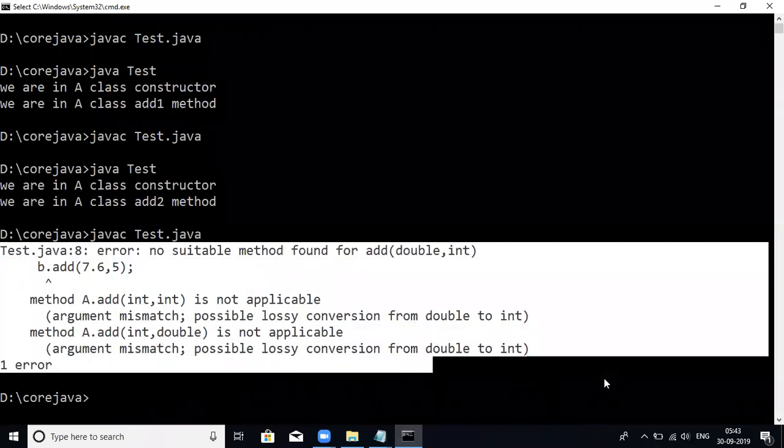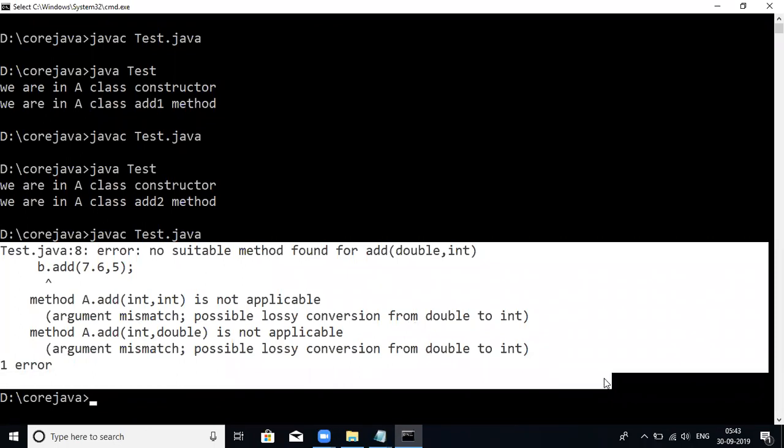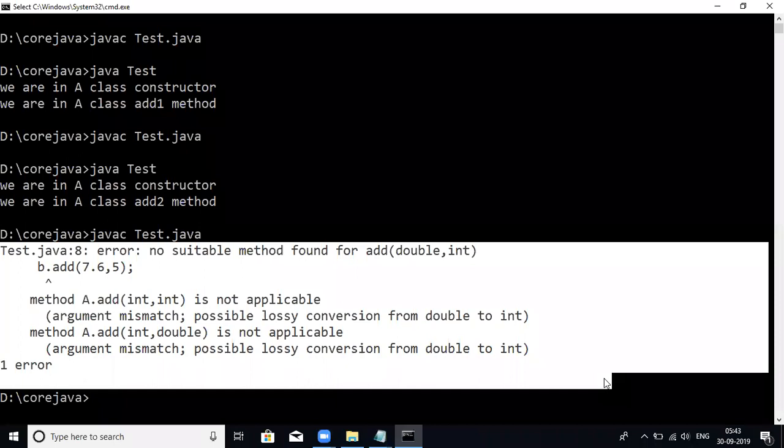This kind of error message you will not see in the C programming language. By reading it clearly, you can easily understand what your problem is, right?